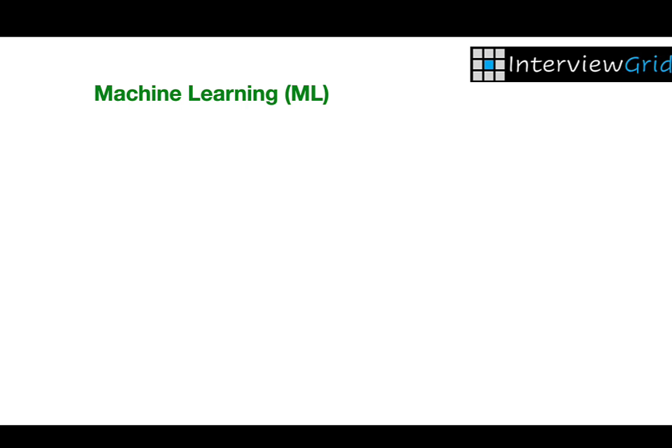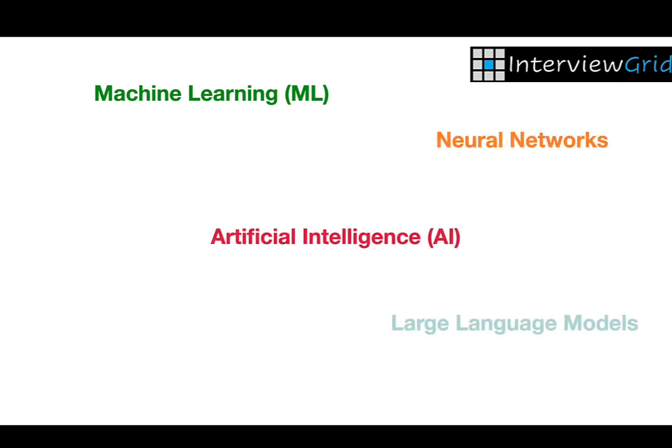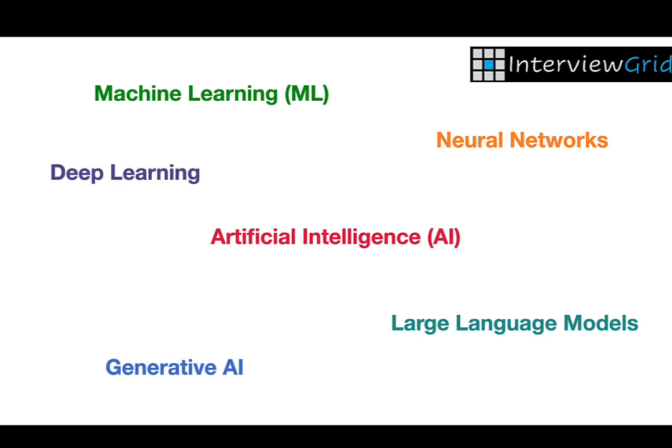Machine learning, artificial intelligence, neural networks, large language models, generative AI, and deep learning. What is the difference, and what is the relationship among all these? Let's look in this video.